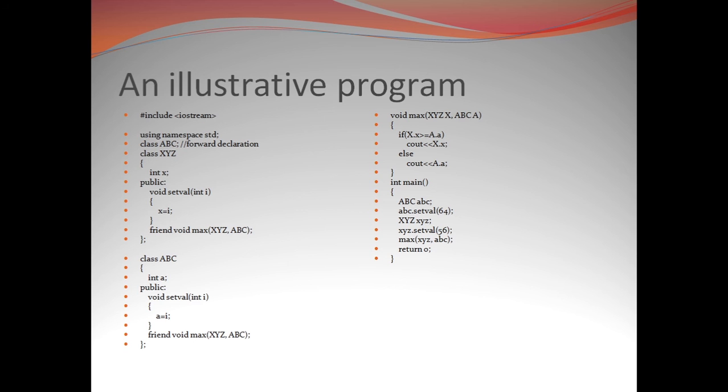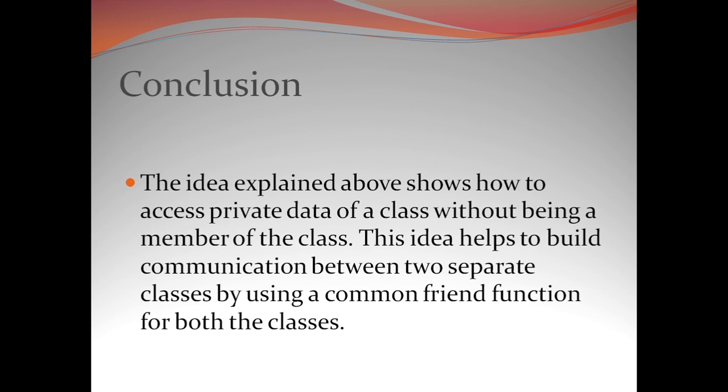So last of all, going to the last slide, the conclusion slide, we see that this idea explained above shows how to access private data of a class without being a member of the class. We know that in C++ programming, in order to access the private data members of a class, we need to access them from the class inside which the data members have been declared private. We can have access to those private data members from the class itself, but not from outside the class. This is the basic concept of data hiding in C++ programming.